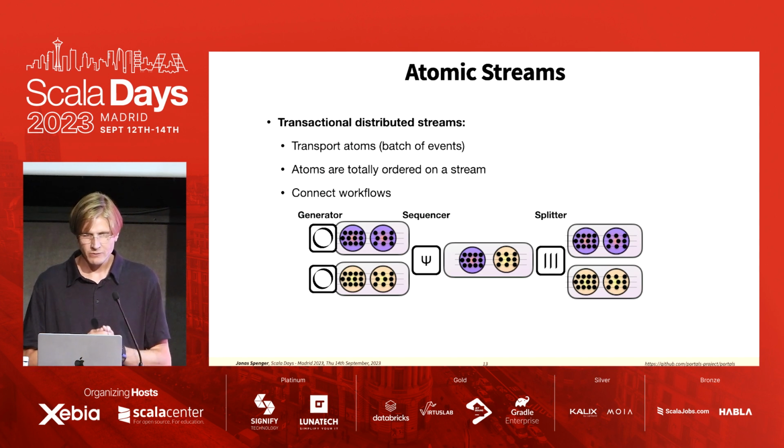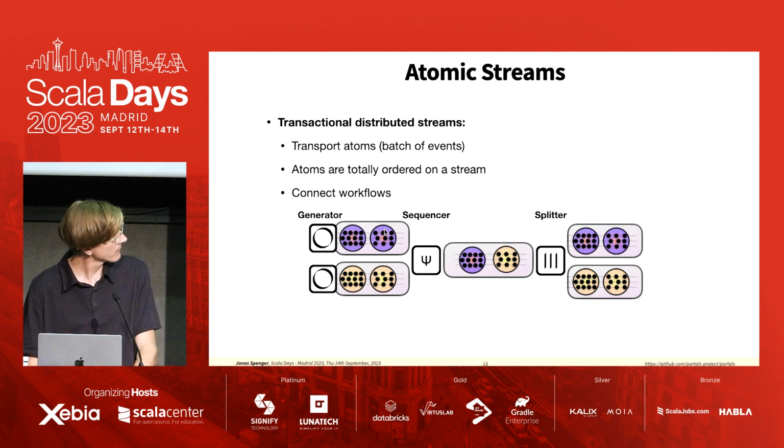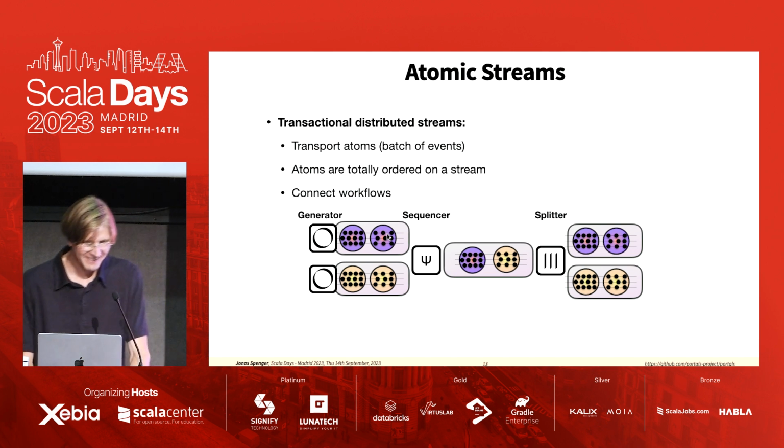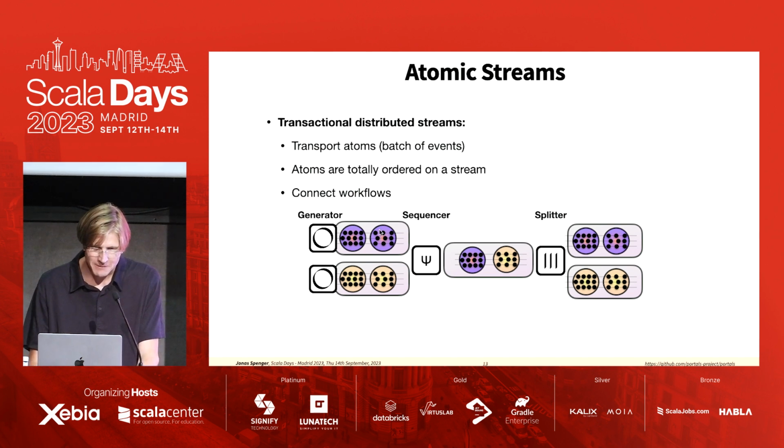Then we have the atomic streams. Atomic streams transport atoms. What is an atom? I'm highlighting one here. All right. Here you can see an atom, and an atom is a batch of events. It's a batch of distributed events.